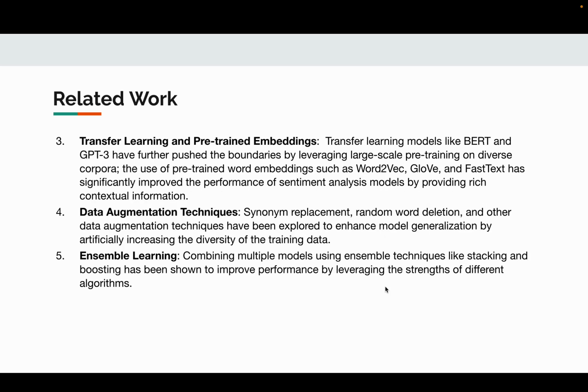The third is transfer learning models and pre-trained embeddings. Models like BERT and GPT-3 leverage large-scale pre-training on diverse corpora, enhancing sentiment analysis models with rich contextual information. The next is data augmentation techniques, as mentioned before. The last is ensemble learning, combining models with techniques to improve performance.